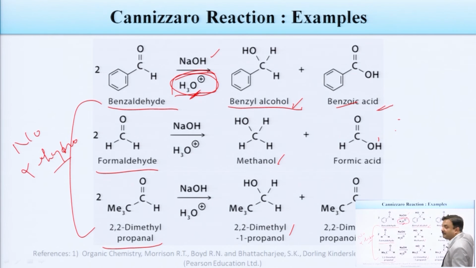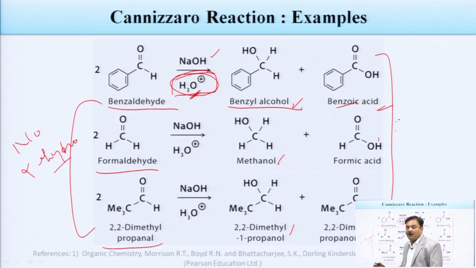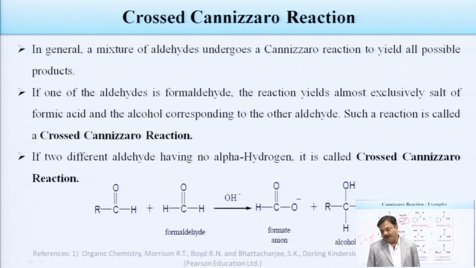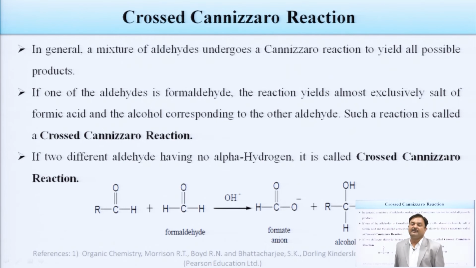Because of that, ultimately we are getting acids at the end of the reaction. So, benzoic acid, formic acid and 2,2-dimethyl propanoic acid will be obtained in the Cannizzaro reaction. Now, come to the cross Cannizzaro reaction, which I have told you is very important to improve the efficiency and the yield of the reaction.